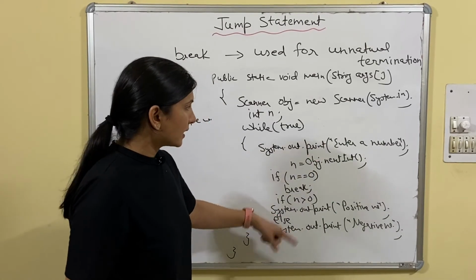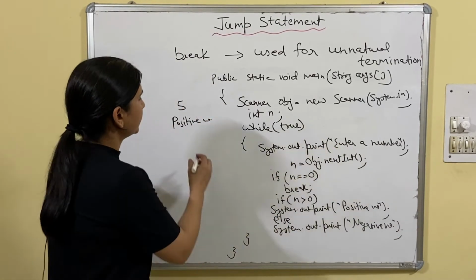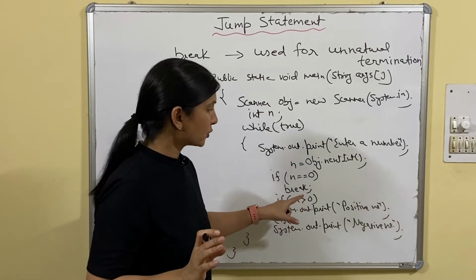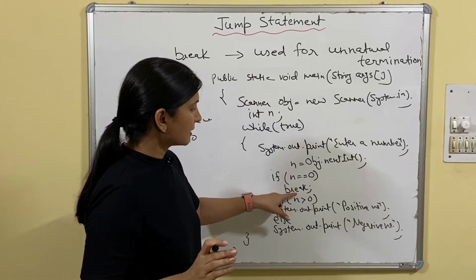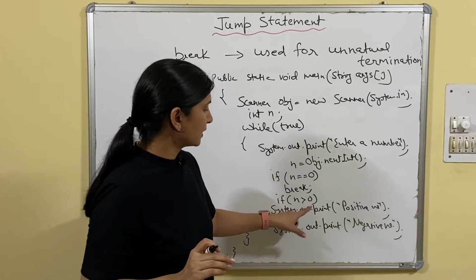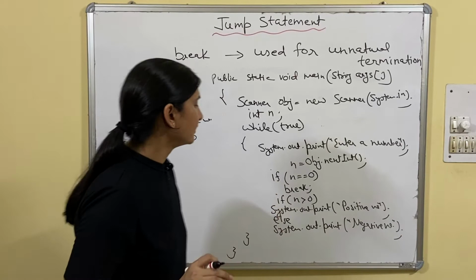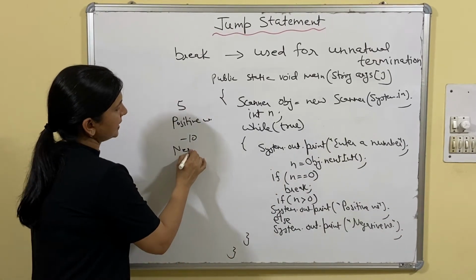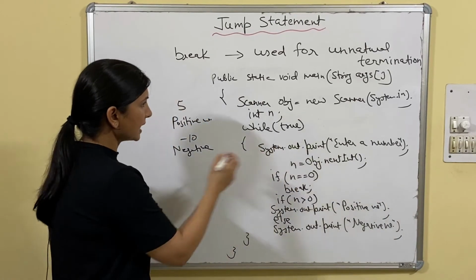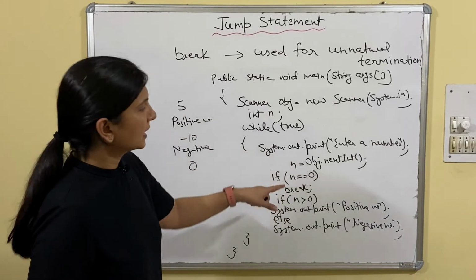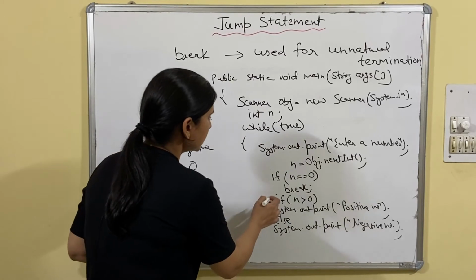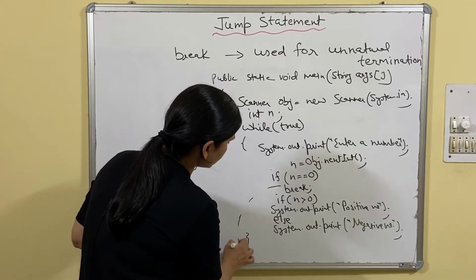Again, after displaying, it will ask enter a number. If I give any negative number, minus 10, again the condition will be checked. So no execution of break statement takes place. Then it will come here, minus 10 greater than 0, no. So it will go to the else part and the negative number will be displayed. When will it come out? Only when you input 0. If you input 0, then the condition will be matched, 0 equals to 0, then break. Break will take you out from the loop.